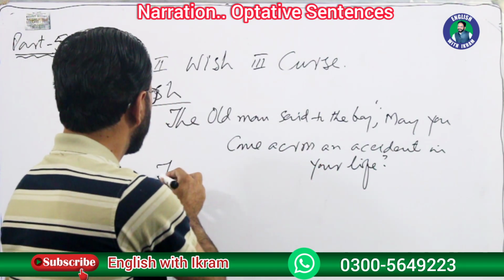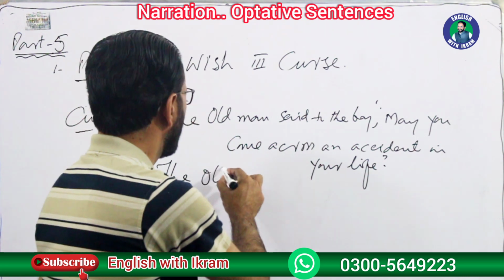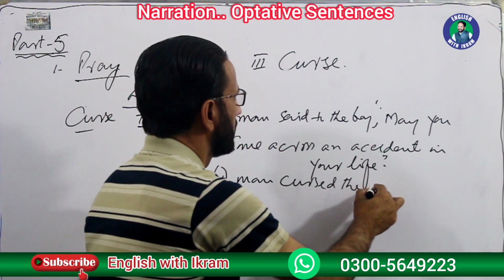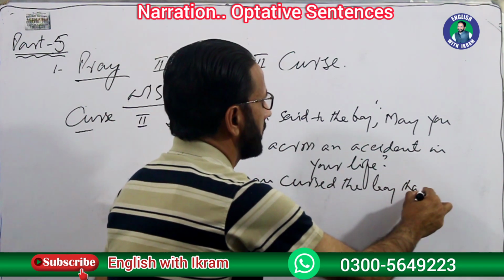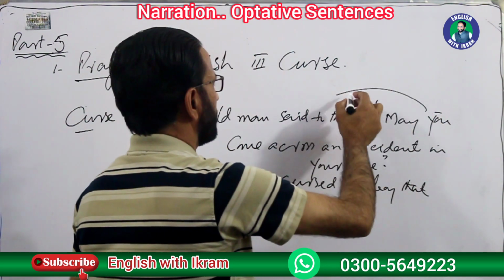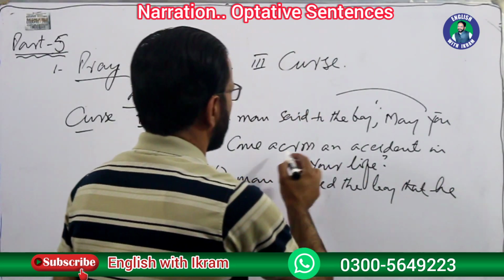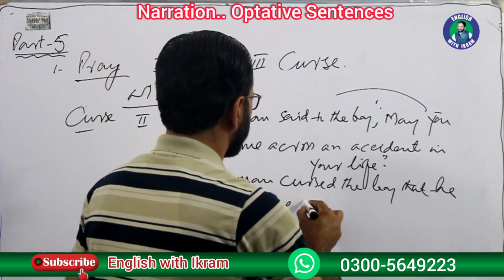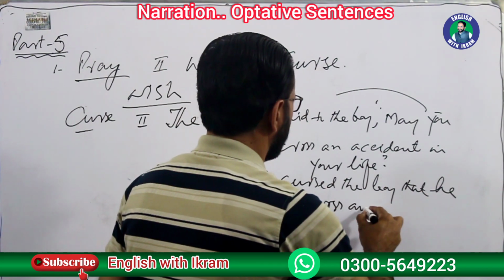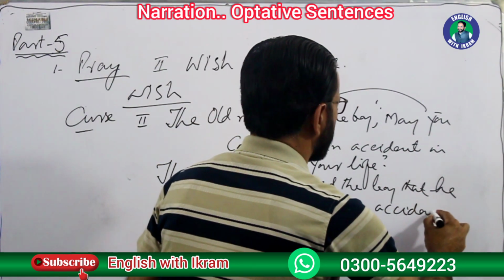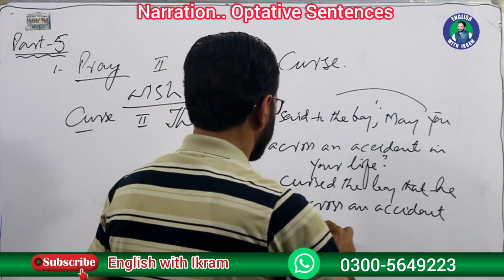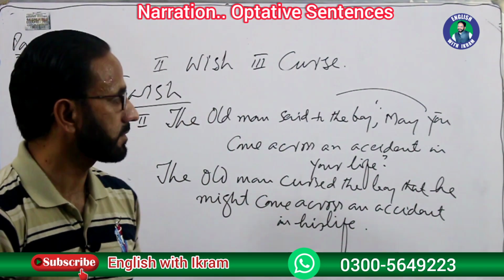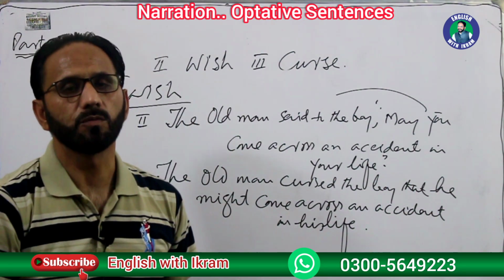Again, the same process. First, you have to change the reporting speech. The old man cursed the boy. Curse without preposition. Curse the boy. That, again, first person will become the subject, boy. That he, may will be changed to might. That he might come across an accident in his life. Right? This is the narration of optative sentences.